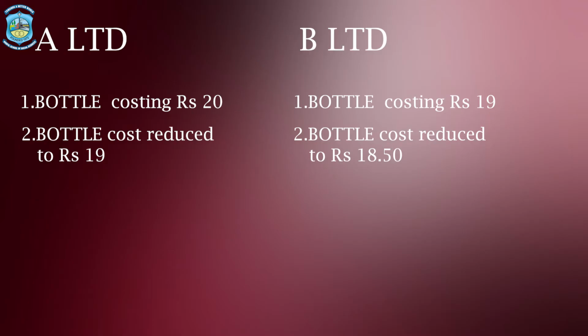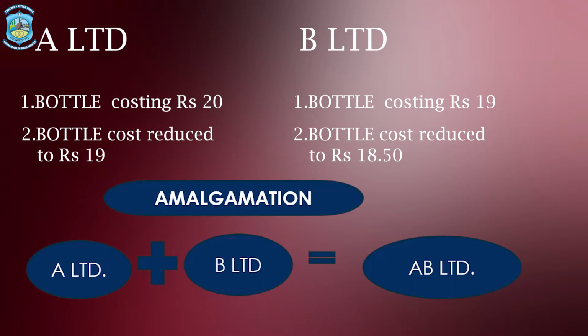So when they form a new company, the existence of old company comes to an end. So in this case, the old company is A Limited and B Limited. So A Limited and B Limited combine to form a new enterprise which is called as AB Limited.